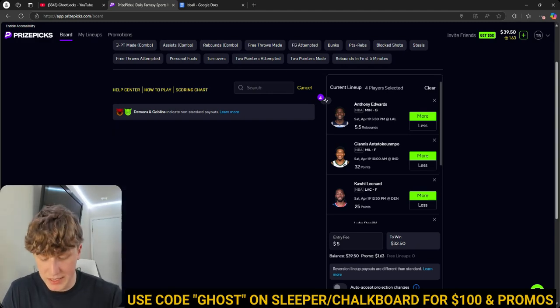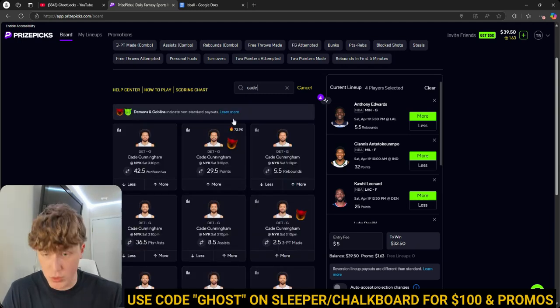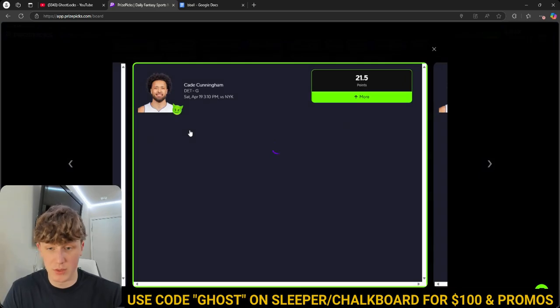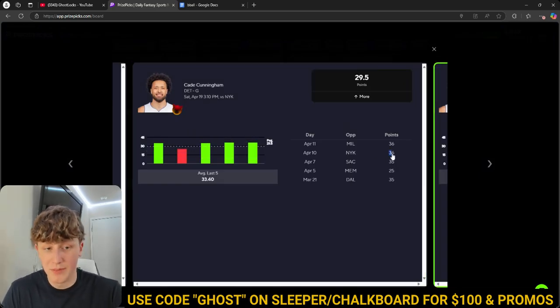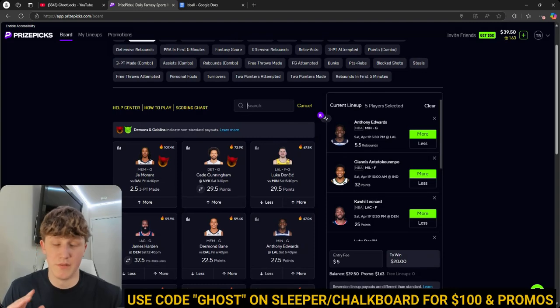The next play we're going to be taking is Cade Cunningham over his points. We got him at 21.5 right now on his Goblins. Against New York, he's actually killed New York this year. He's played them, I want to say 3 times. He's had over 30 points in, I think, all 3 of those games. So he's absolutely killed them so far. The last game was literally like a week ago, and he had 36 points against them. So his Goblin at 21.5 just seems very, very safe.